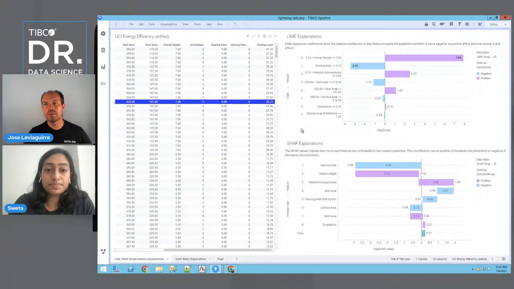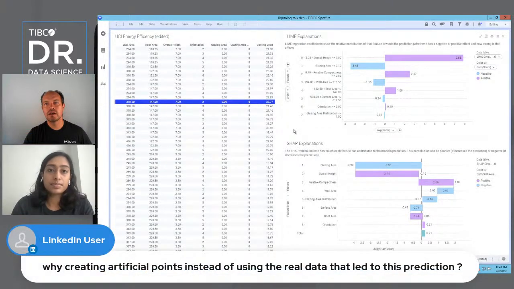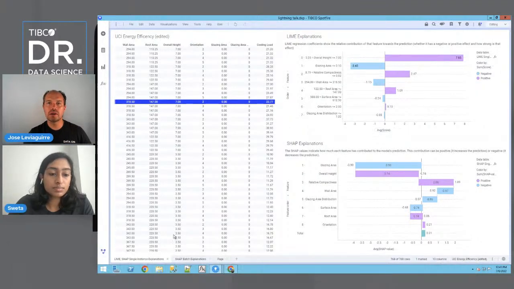I have a question here from a LinkedIn user. It says, why creating artificial points instead of using the real data that led to this prediction? Remember that slide where I asked about the blue points? I think he's referring to that.